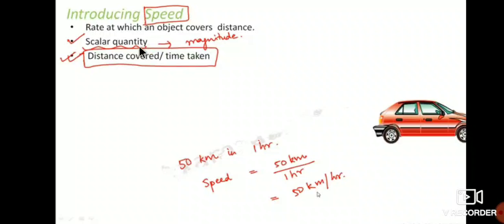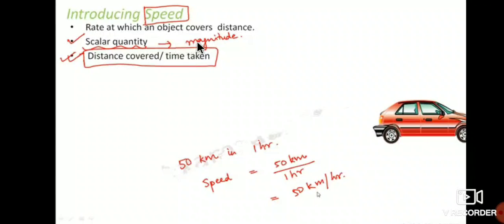So here speed is a scalar quantity. The formula used to calculate the speed is distance covered by time taken. If you calculate this, you will get the speed of the car. So, define speed. If they ask, you should write: the rate at which an object covers distance is called speed, and this speed is a scalar quantity.